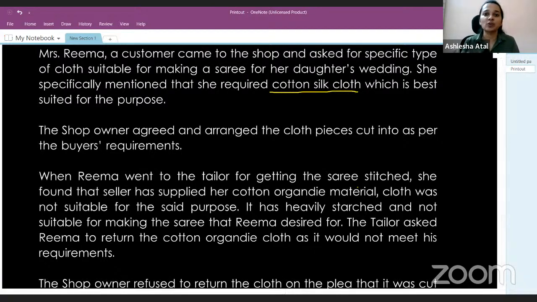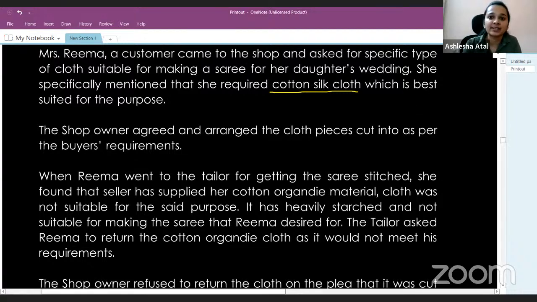So Rima has ordered cotton silk cloth. The shop owner agrees to it and also arranges the pieces of cloth cut into pieces. When Rima went to the tailor for getting the sari stitched, she found out the seller had supplied her cotton organdy material. So what has happened?